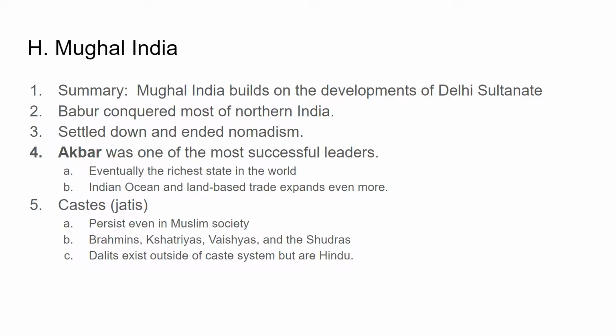As we learned before, I think we looked at Hinduism, castes are still important. And it's interesting because even though it's a Muslim conqueror that takes over and the caste system is Hindu, it doesn't go away even when there's a Muslim leader. So the Brahmins are on top, and then the Kshatriyas, and then the Vaishyas, and then the Shudras. And then there's a group that's kind of outside the caste system called Dalits, and they do the lowest of the low jobs. They're still Hindu, but they're almost considered outside of the social system. They do all the worst jobs.